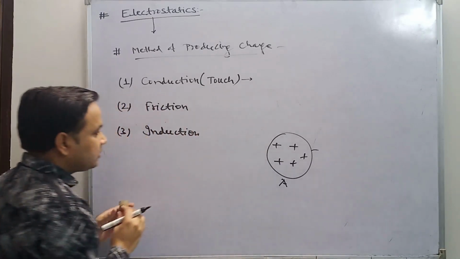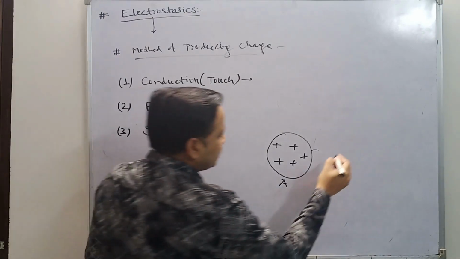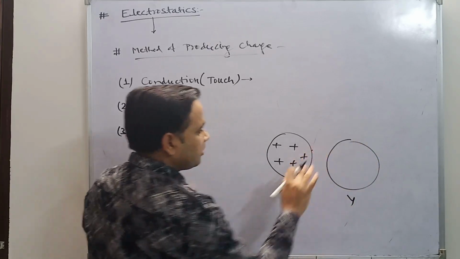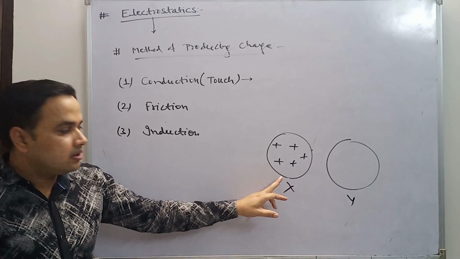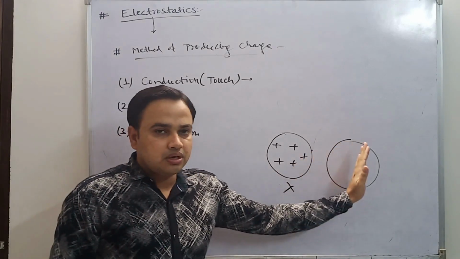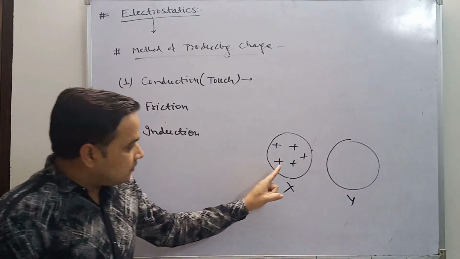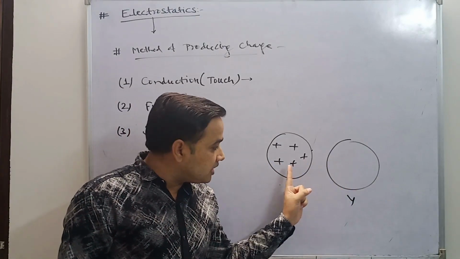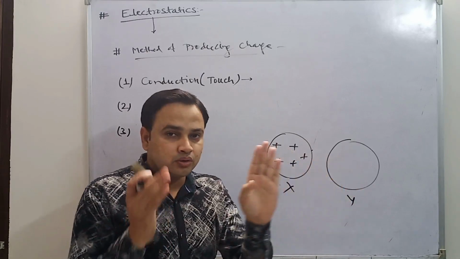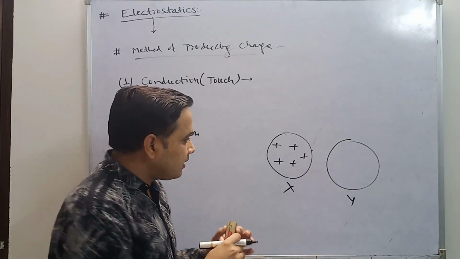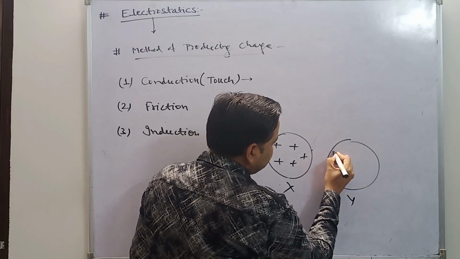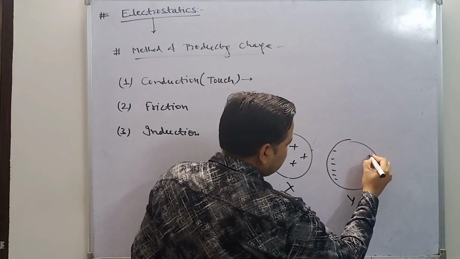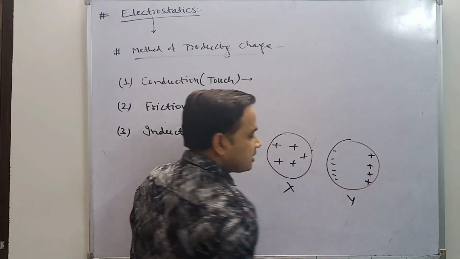The third one is induction. Induction is what? Look at the same example, like a body X and a body Y. This body is positively charged, this one is neutral. If we take this body closer to the second body but do not touch it, then automatically the left part of this body gets negatively charged and the other part gets positively charged.